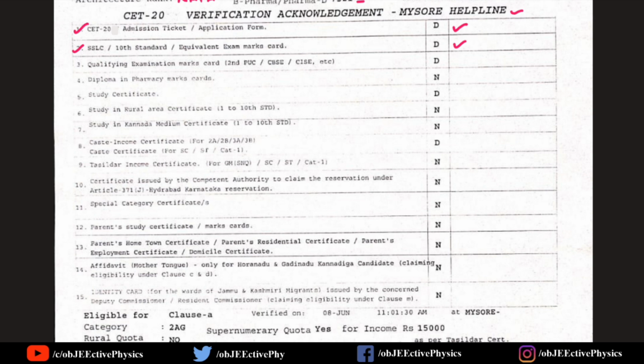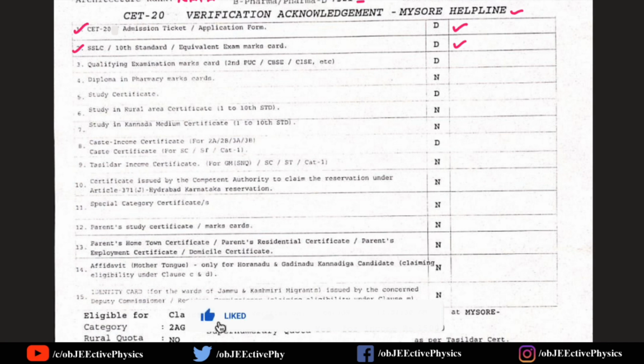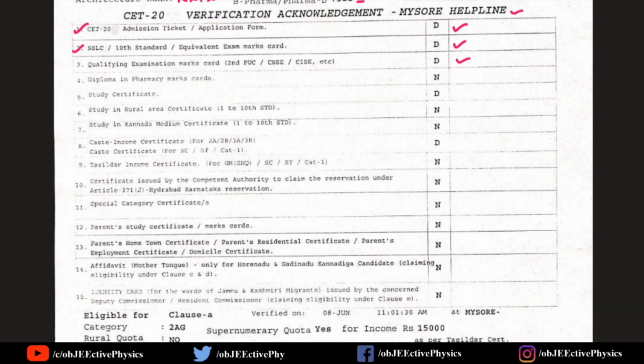Keep in mind, this is not an online mark list, so you should collect a special provisional mark list from your college principal. It is mandatory for counseling and verification of documents. And diploma in pharmacy marks card, it may or may not be applicable for all students. N stands for not applicable.